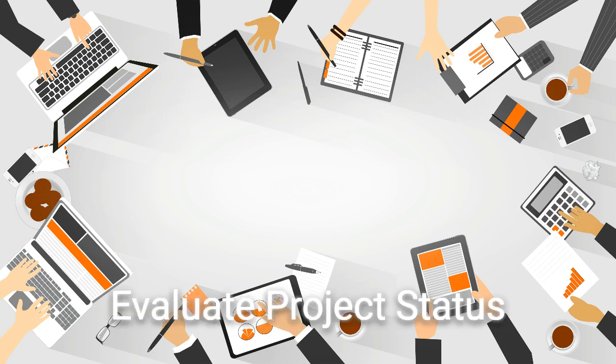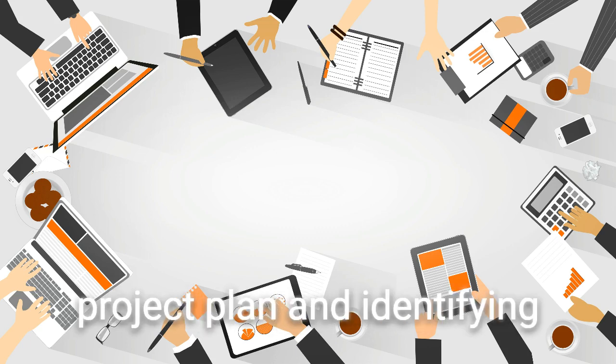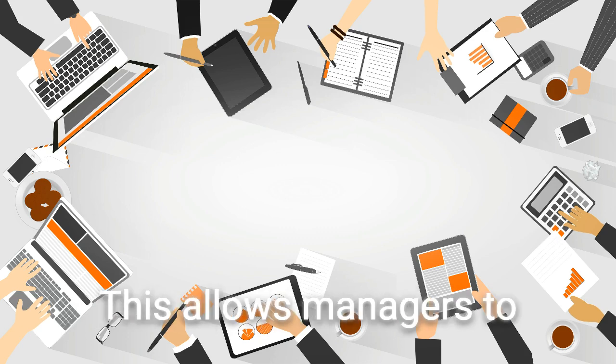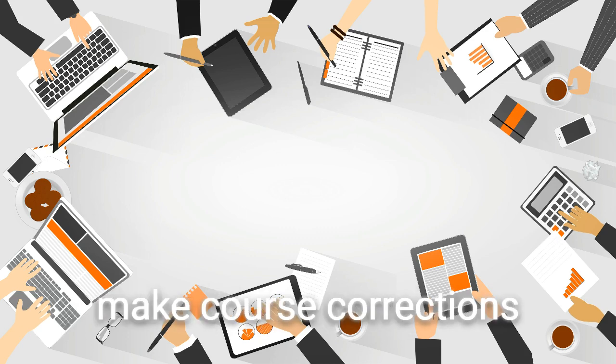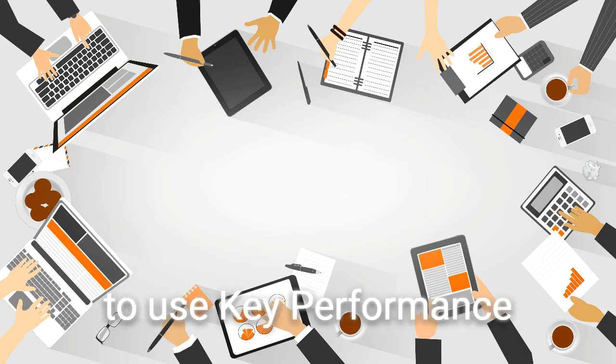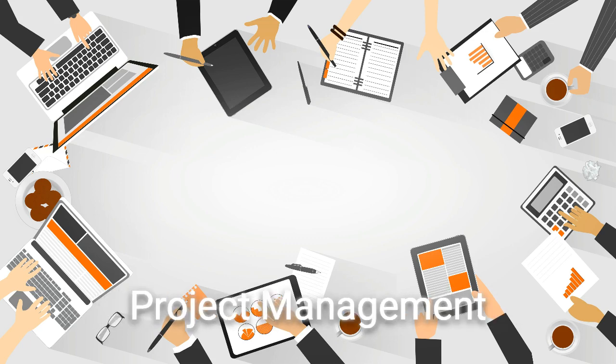3. Evaluate project status. Monitoring the project's progress against the project plan and identifying any deviations is an integral part of evaluating the project status. This allows managers to make course corrections quickly and keep the project moving forward. It is common practice to use key performance indicators to evaluate the success of a project.